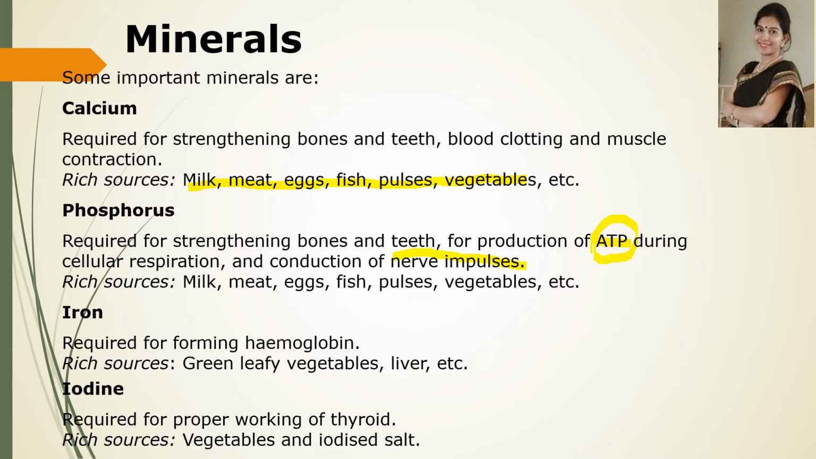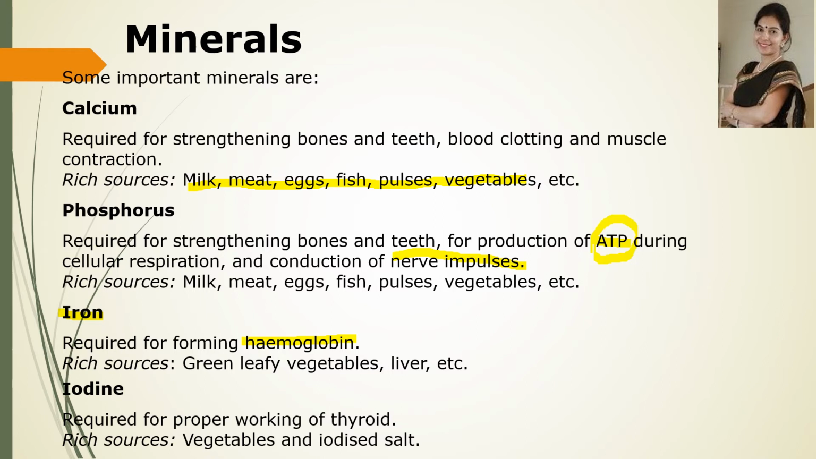Our next mineral is iron. It is required for the formation of hemoglobin. Hemoglobin is the pigment which helps in carrying oxygen, and iron is present in green leafy vegetables.